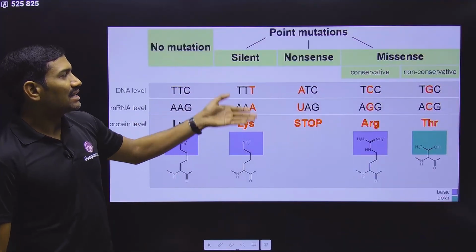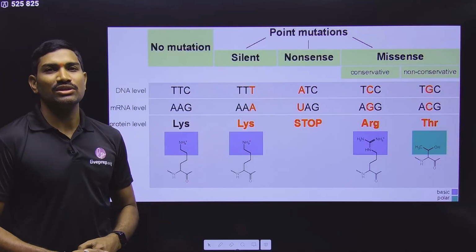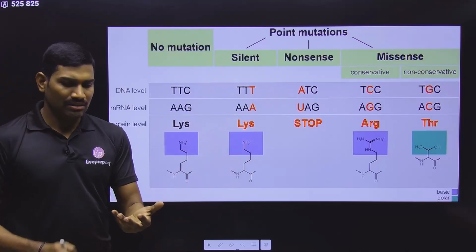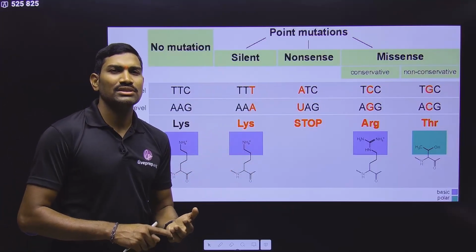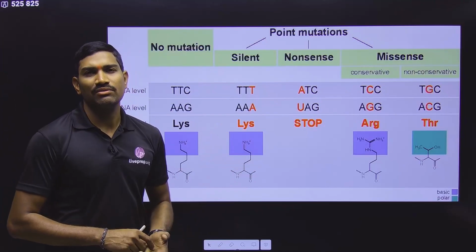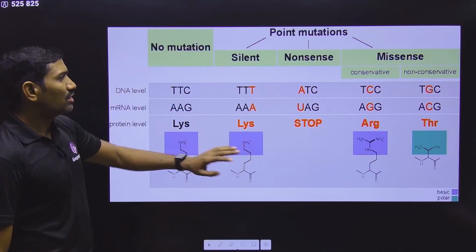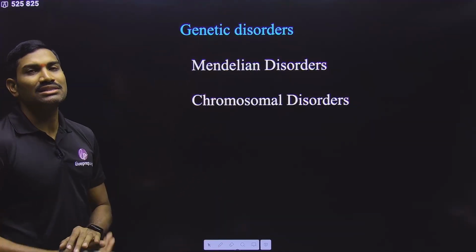Next one we studied are silent, nonsense and missense mutations. And regarding this, in the molecular basis of inheritance also we studied. Even in the first part of this principles of inheritance and variation I have explained. So I am skipping this part. We are directly going to the genetic disorders.